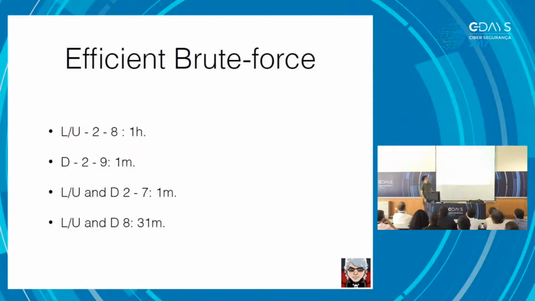This is an example. If we don't know any restrictions of the password and we are using a GPU, we can use the first case, where I'm trying to search for all the lower and uppercase passwords between 2 and 8 characters, and this on my GPU took essentially an hour to complete all the permutations.